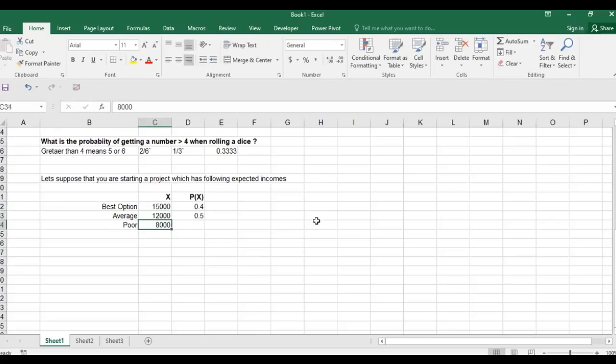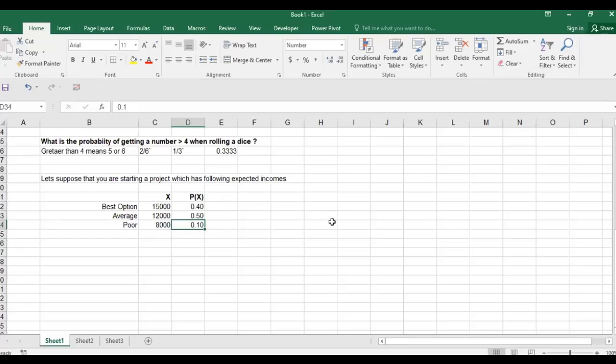And about 8,000, you say it's a very little chance, maybe just 10%, because usually I expect this to be more. I mean, 10% is the worst scenario. It's not something very possible. So it is just 10%.